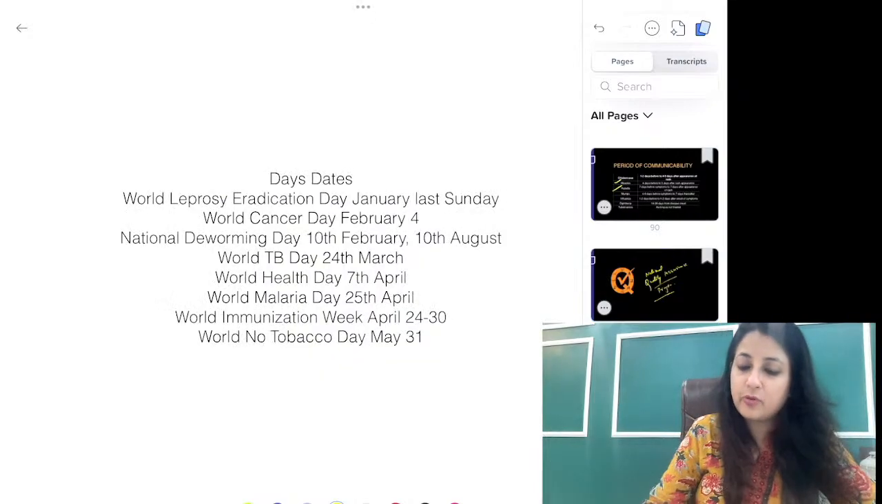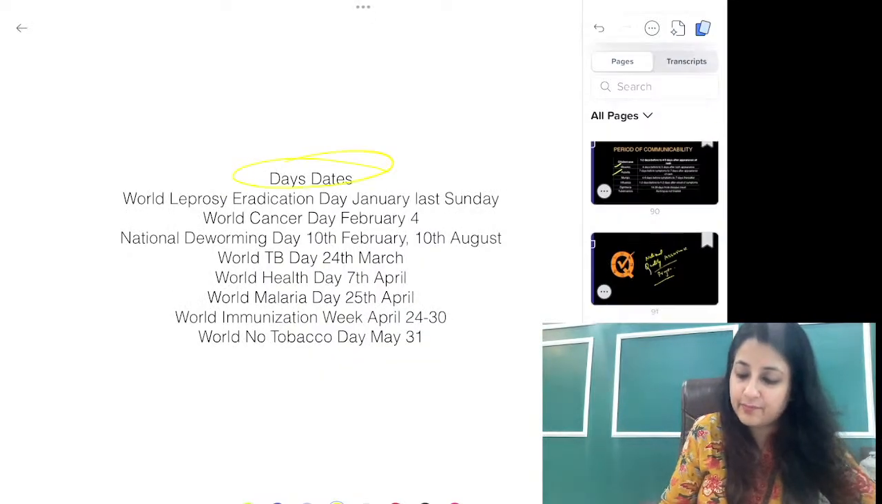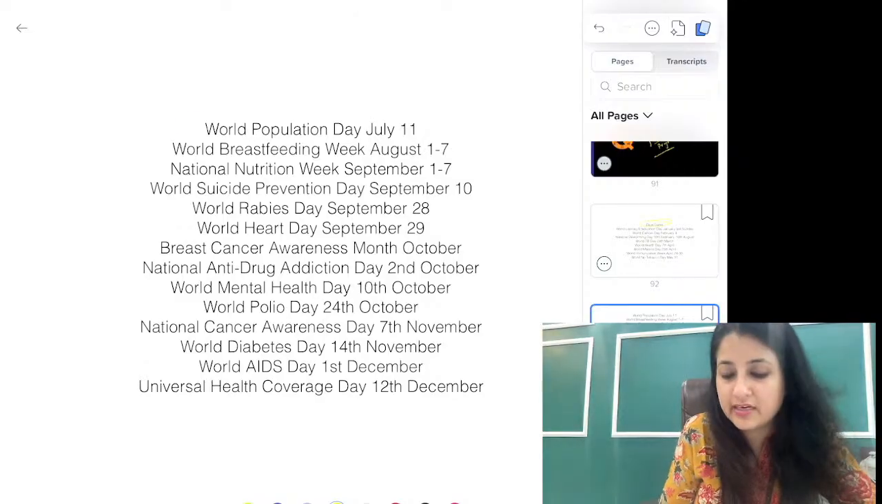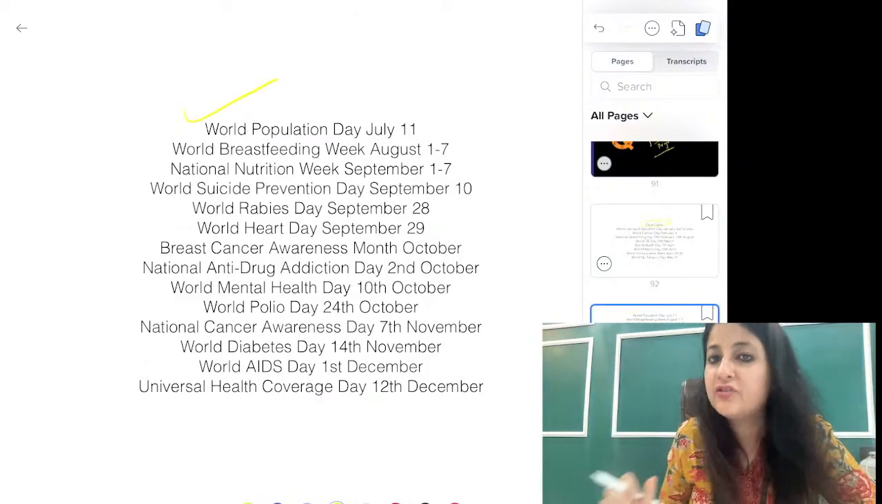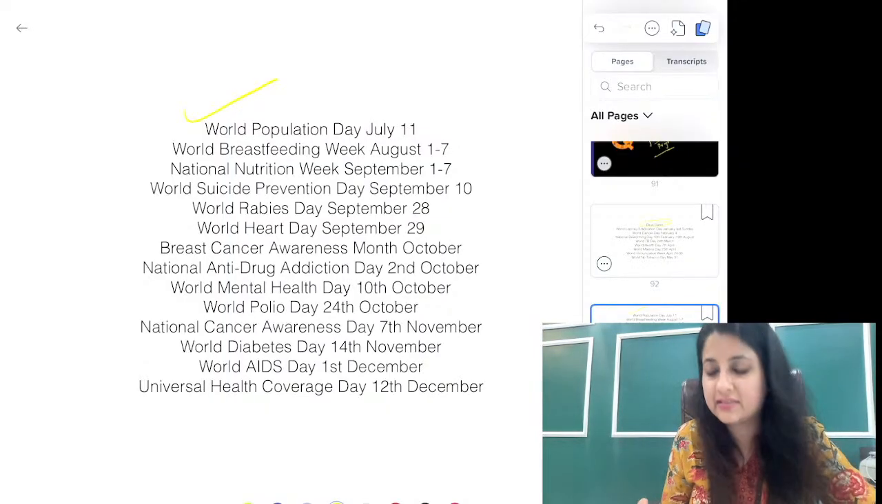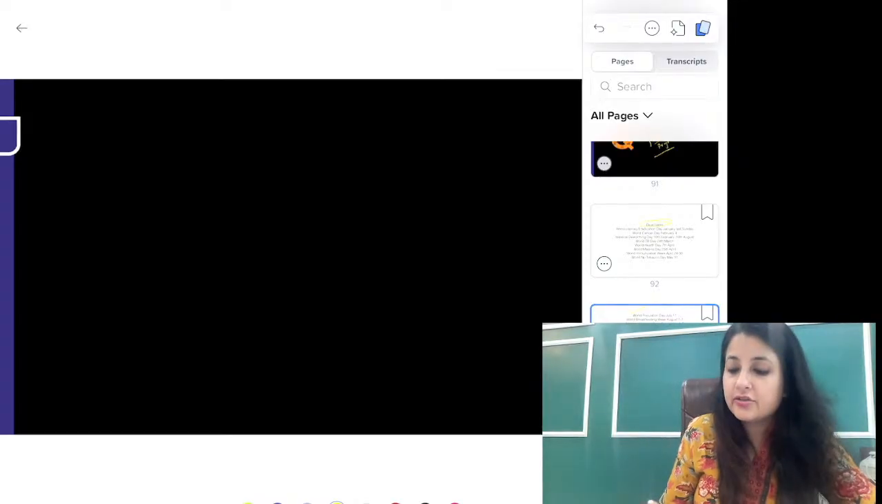Last thing, all the important days and dates I have mentioned for you, so do go through these days and dates also. It will be in the PDF. जैसे National Deworming Day कब है, World Diabetes Day कब है, National Cancer Awareness Day कब है, you never know, they can ask you in the exam. Alright, so that's it for today.